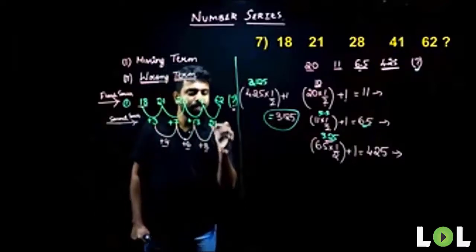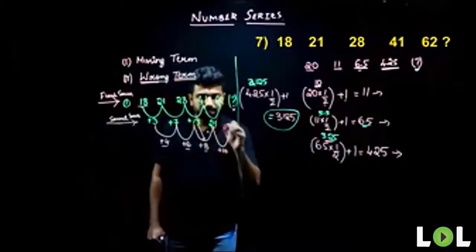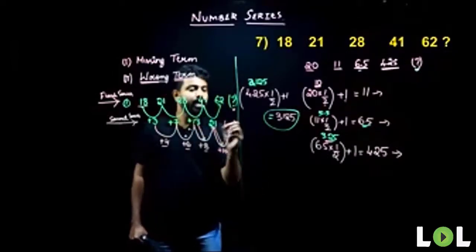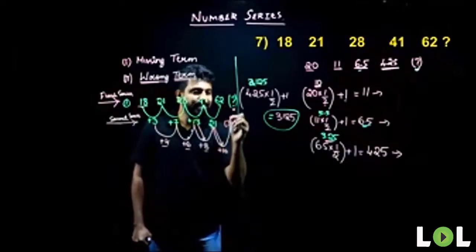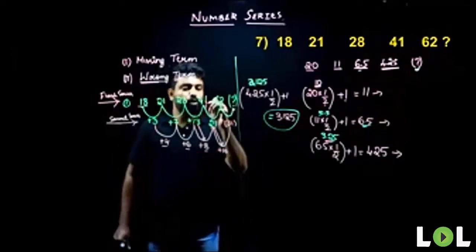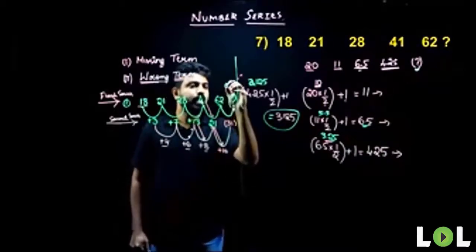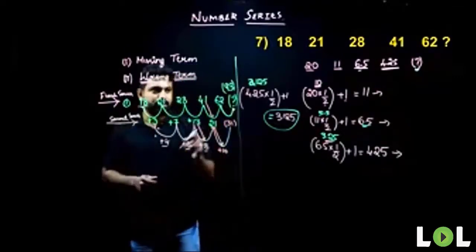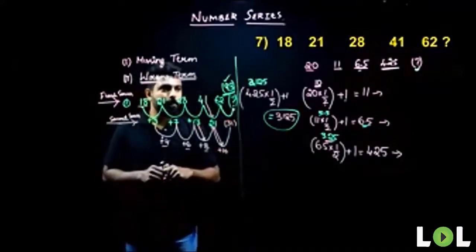Look, so how did I get my 21 here? I added 8 to 13. I got 21. What about my next missing term here? What do I need to do? I need to add 10 to 21. So what do I get here? I'll get 31. Now I've filled my second series. Now I'll have to use this data to fill my first series. So from 41 to 21, you added it. So similarly, if I do here, what do I get? 62 plus 31 gives me 93. Am I clear, people? Have you understood this? So our final answer here would be 93.